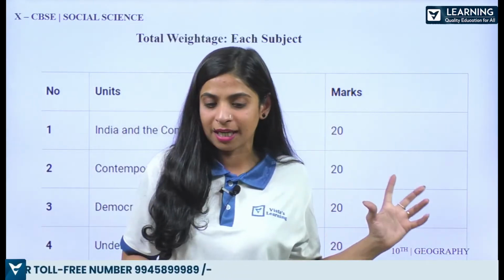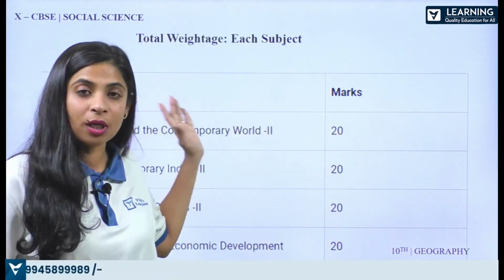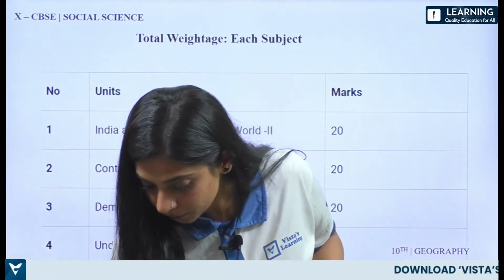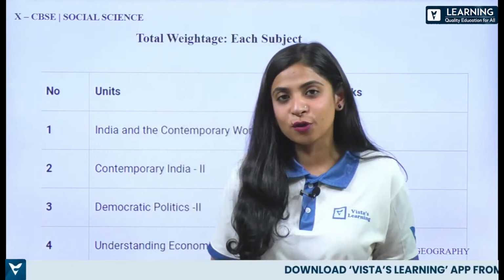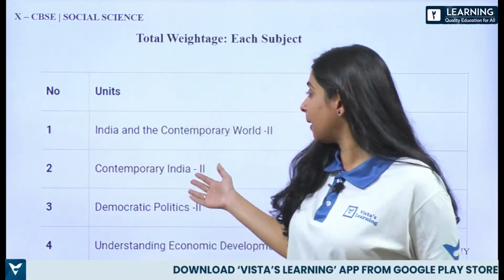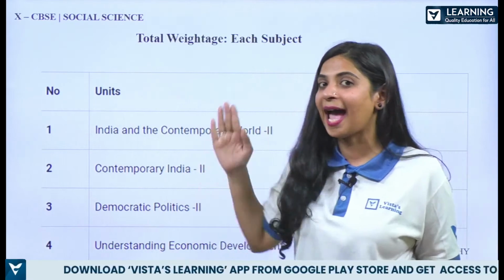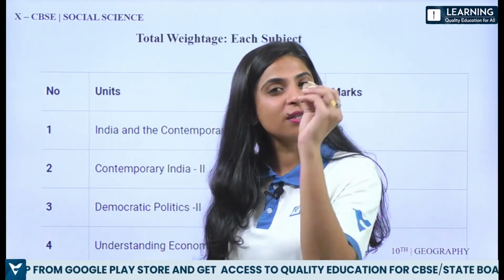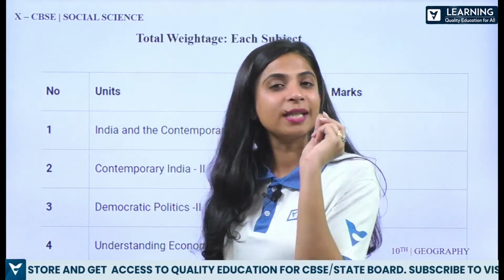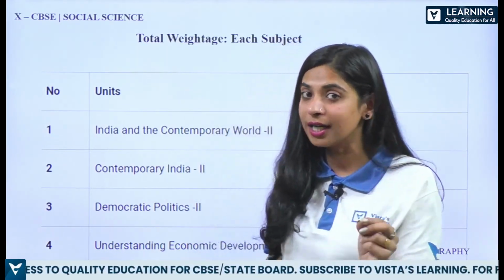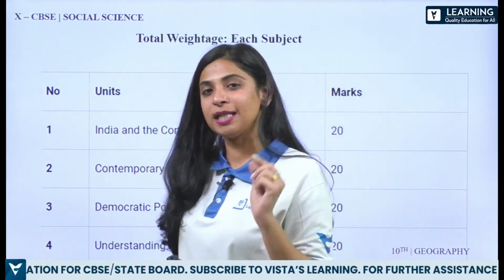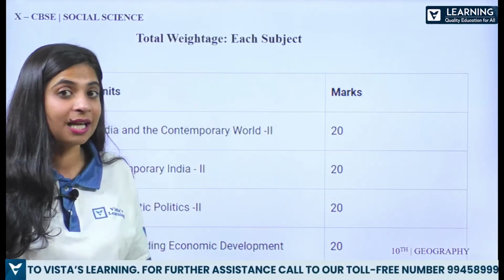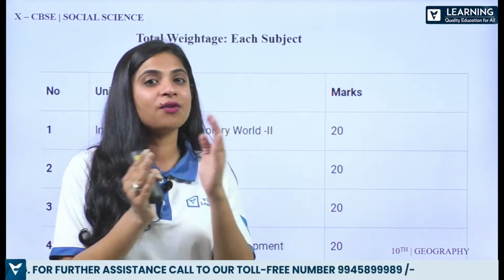I showed this image last time as well. Last time we did India and the Contemporary World. Thank you, Anju, for joining us. India and the Contemporary World is what we have already covered, and we have kept those 20 marks in our pocket. Now we have 60 more marks to earn, and in this class we will get 20 more. So 40 weightage questions we will have covered after this class, which comprises both history and geography.